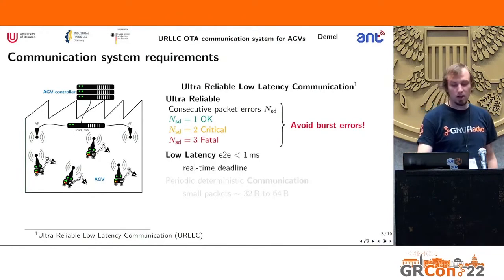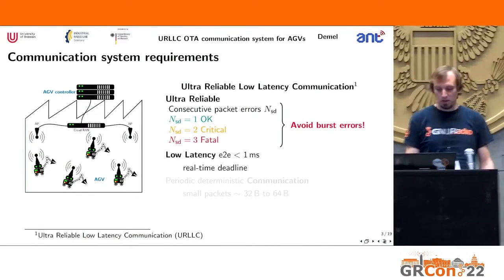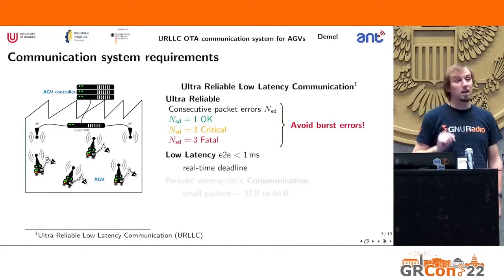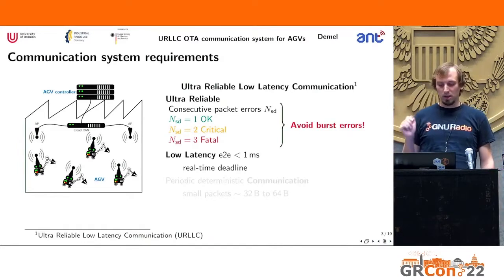The other part is low latency. Depending on the documents you read, you will encounter values like a requirement of end-to-end latency below 1 millisecond. And furthermore, a real-time deadline.